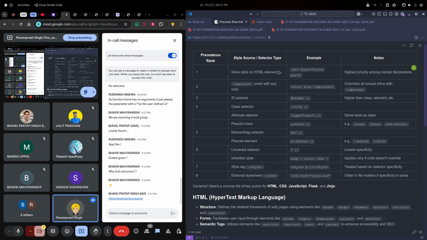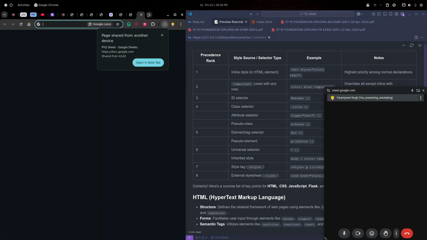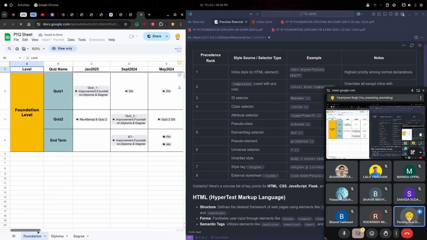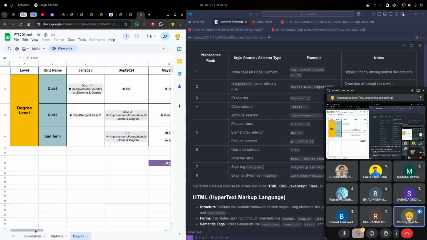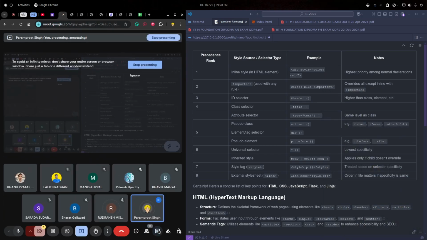Let me share it on my PC. Yes, open a new tab. So this is the sheet where we can see all the PYQs, for foundation, for diploma, for degree. So I'll share this sheet. From here you can access all the PYQs for all the subjects.